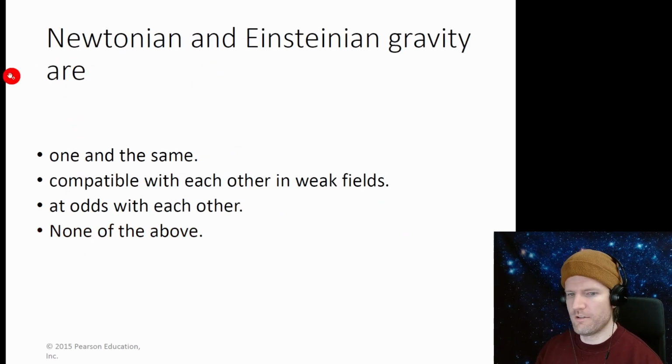Newtonian and Einsteinian gravity are one and the same. That's not true. Compatible with each other in weak fields. That's true. At odds with each other. That's not true. They're compatible in weak fields. So it's this one.